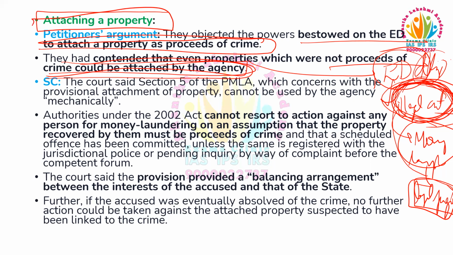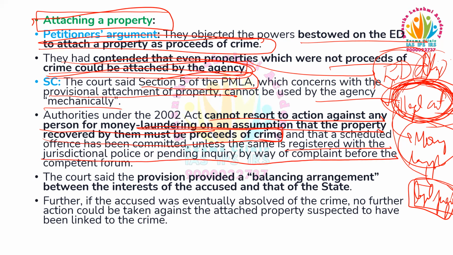And regarding this, what has the Supreme Court responded? The Supreme Court has said Section 5 of this Act, which concerns the provisional attachment of property, cannot be used by the agency mechanically. Authorities under this Act cannot resort to action against any person for money laundering on an assumption that the property recovered by them must be proceeds of crime and that a scheduled offence has been committed, unless the same is registered with the jurisdictional police or pending inquiry by way of complaint before the competent forum.